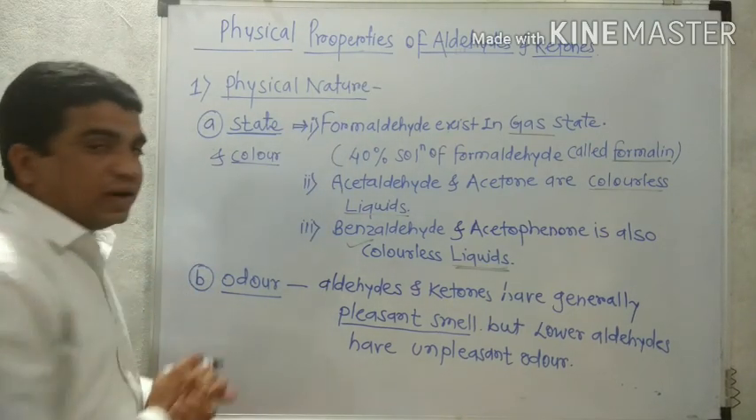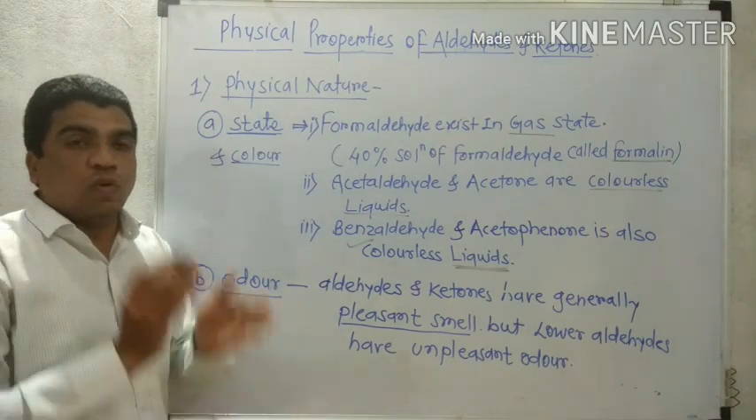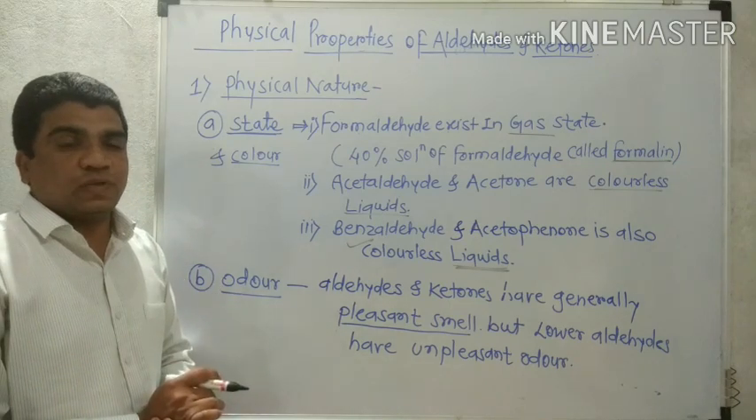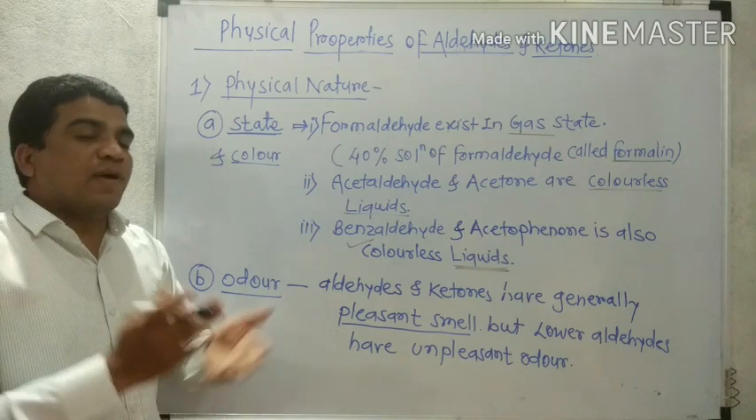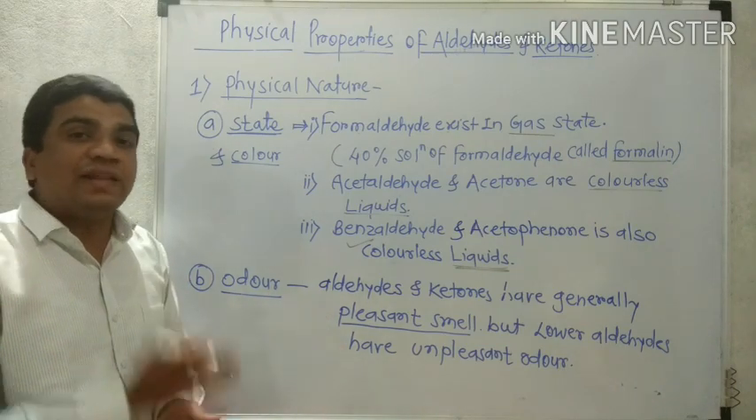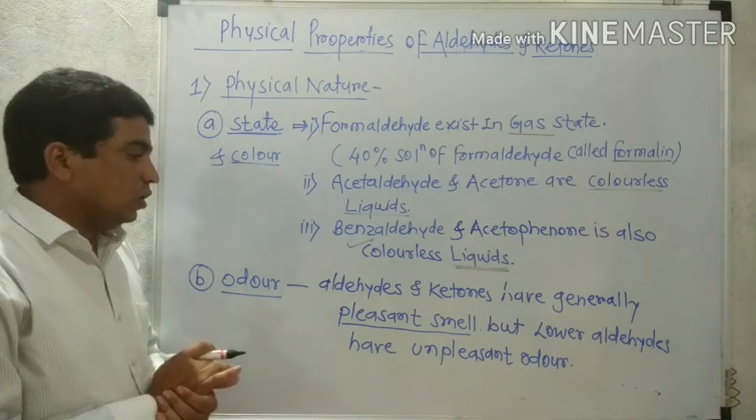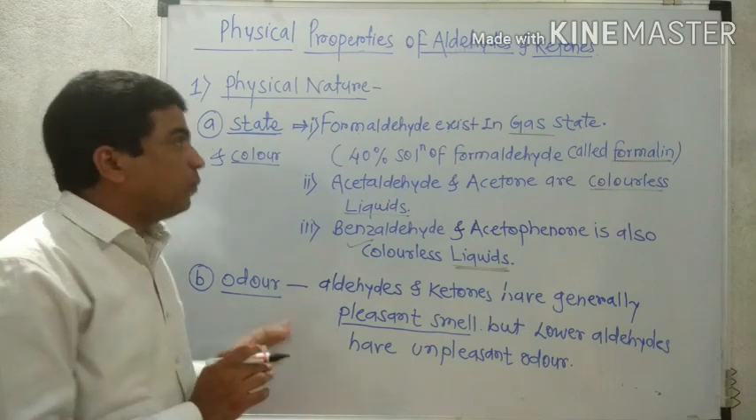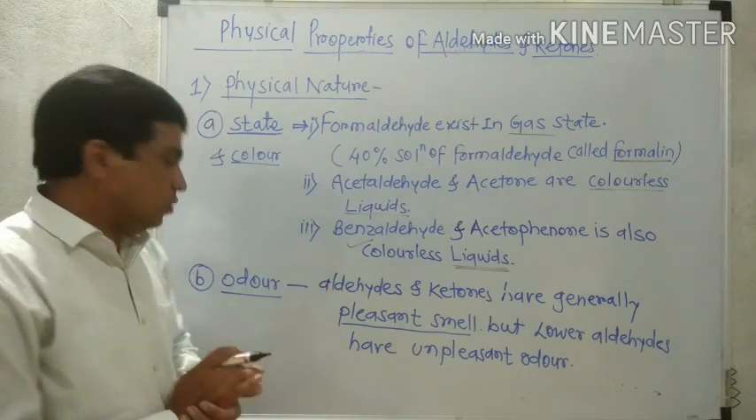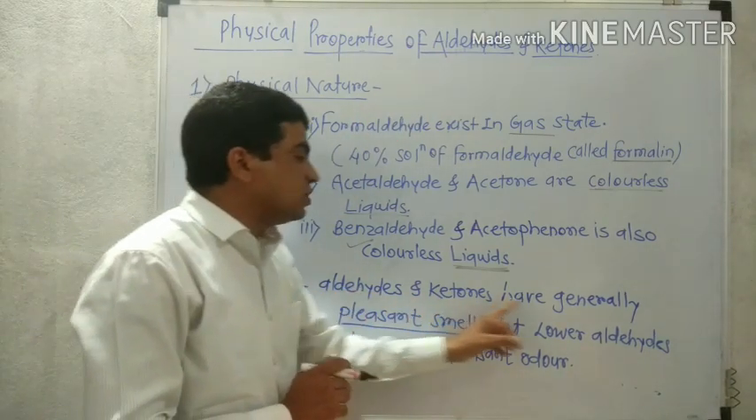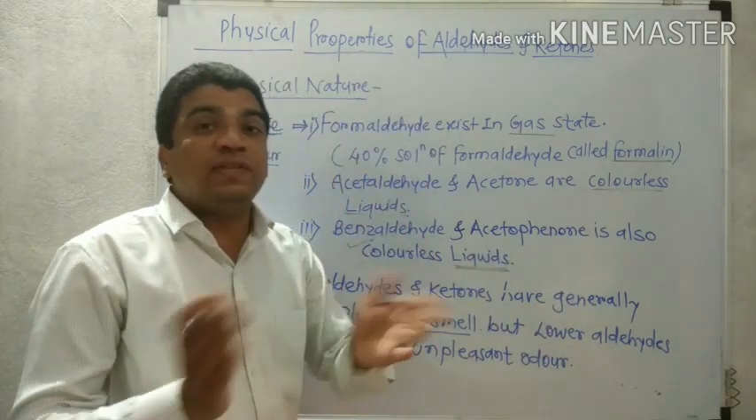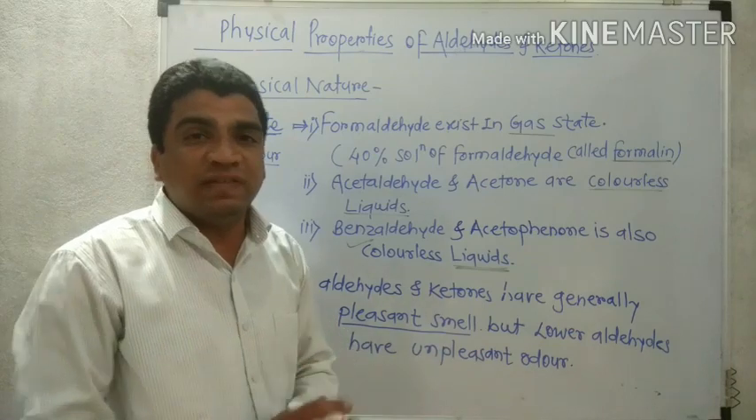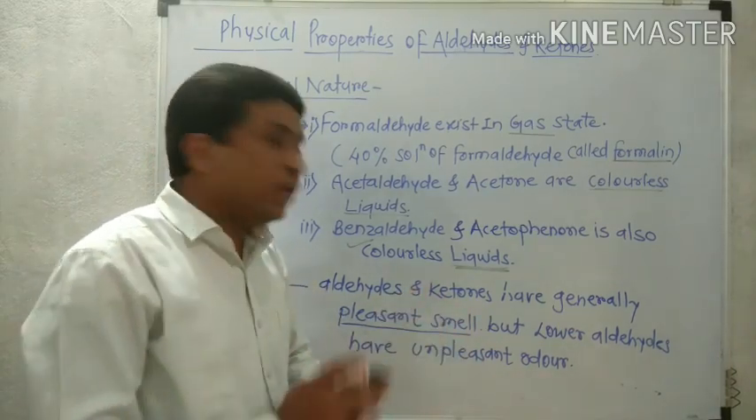Now the second property is odor. Odor means smell. Various compounds possess a smell, and some compounds do not possess any smell. That smell is called odor. So what about the odor of aldehyde and ketone? Aldehydes and ketones generally have a pleasant smell. What is meant by pleasant? Not bad; we can smell it.